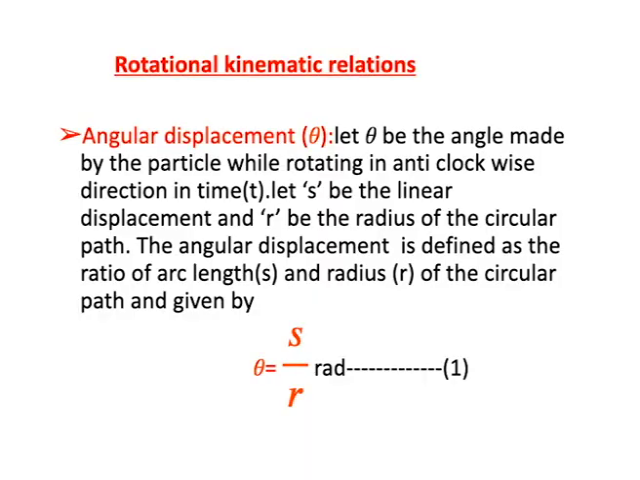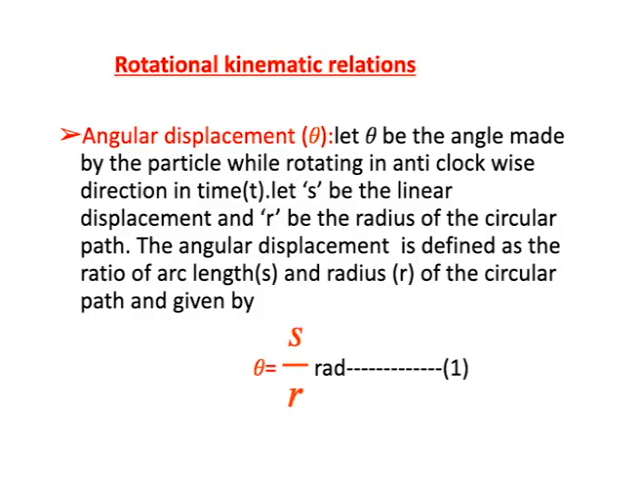Here you can observe in this figure, the angle theta is measured from the x axis to the particle, which is rotating in the anti-clockwise direction. s is the linear displacement, and the position vector OP has distance r. The angle between them is theta. In a time t, let s be the linear displacement and r the radius of the circular path.